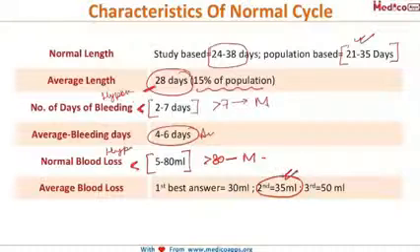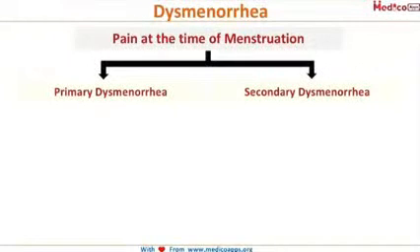Now this was about the features of the normal cycle. Now let us talk about dysmenorrhea, which almost always accompanies the menses. Now what is this dysmenorrhea? The pain during menses. In simple words, you can say the pain during menses is called dysmenorrhea. And it can be either primary dysmenorrhea or secondary dysmenorrhea.